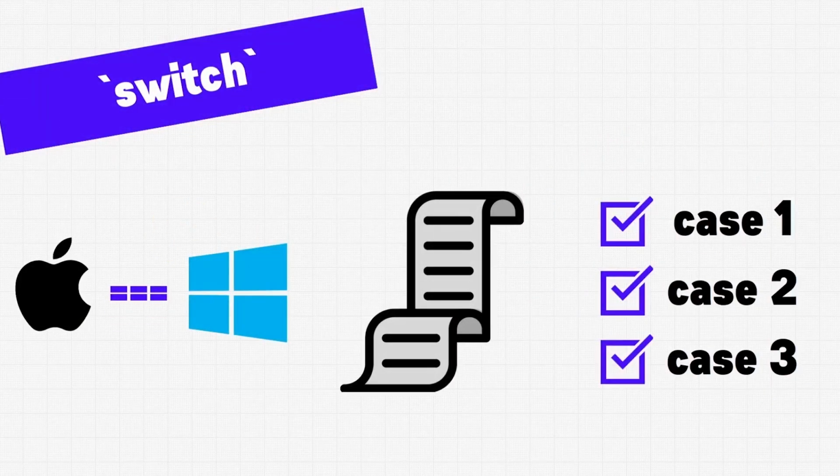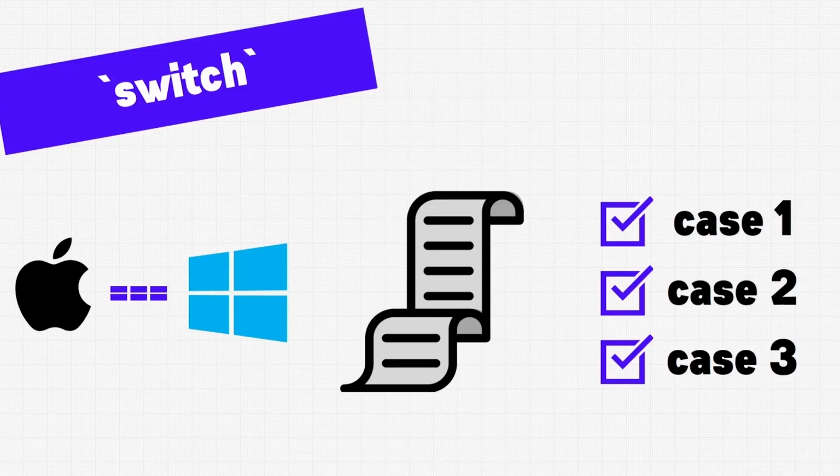Another commonly used control flow statement is the switch statement. Switches only check for equality, so you're not able to use any complex Boolean expressions as you would with an else if. If statements can be used to check for equality also, but what makes switch different is it allows us to provide a list of possible things to check. So instead of writing out if with else if multiple times, we can instead use a switch with a list. So the code for a switch ends up being a little bit cleaner and easier to work with. Each item in the list is called a case, and each case performs an equality check.